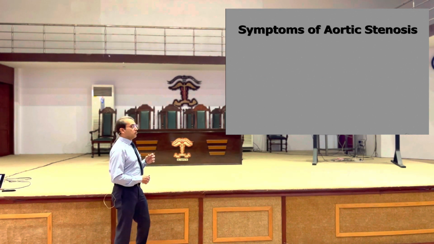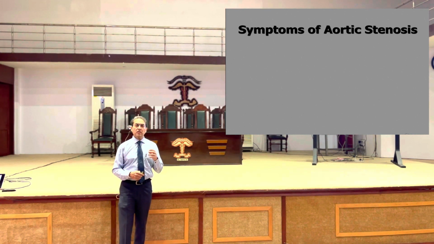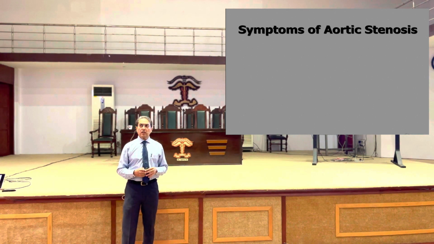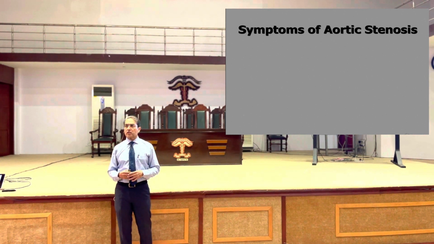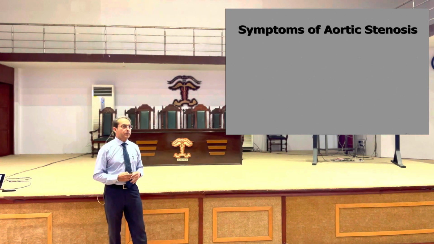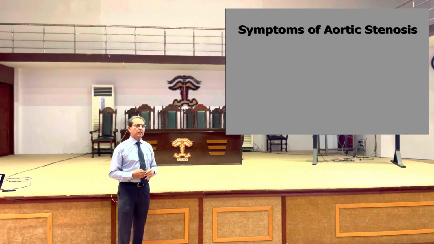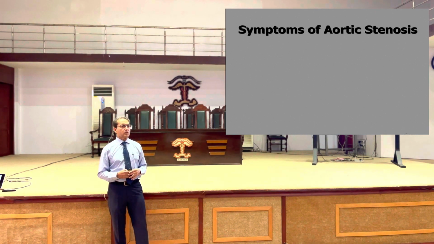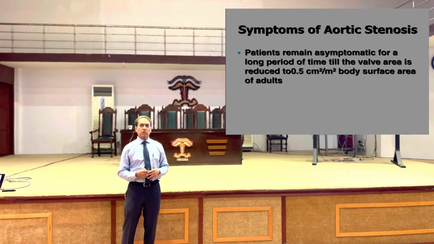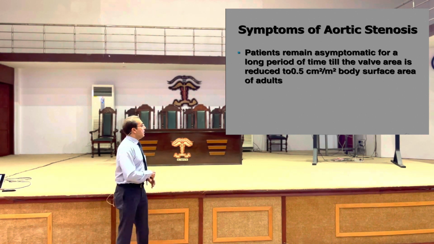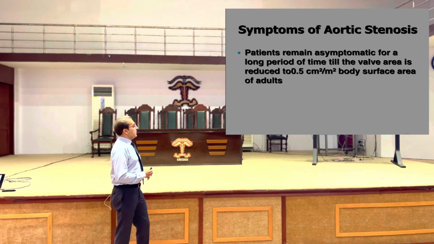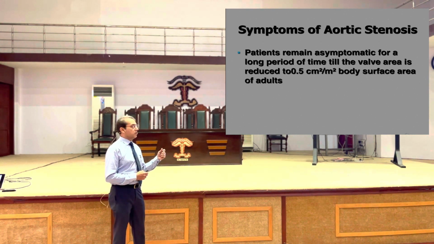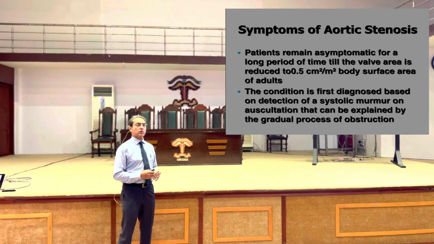Now, what are the symptoms of aortic stenosis? How does the patient present? Just imagine what will happen if the patient has aortic stenosis. Can you tell me? Hypotension is usually not a presentation of aortic stenosis. With severe aortic stenosis, patients tend to have blood pressure on the lower side, but it's not the presentation. The patients are asymptomatic for a very long period of time until the valve area is reduced to merely 0.5 centimeter per meter square of the body.